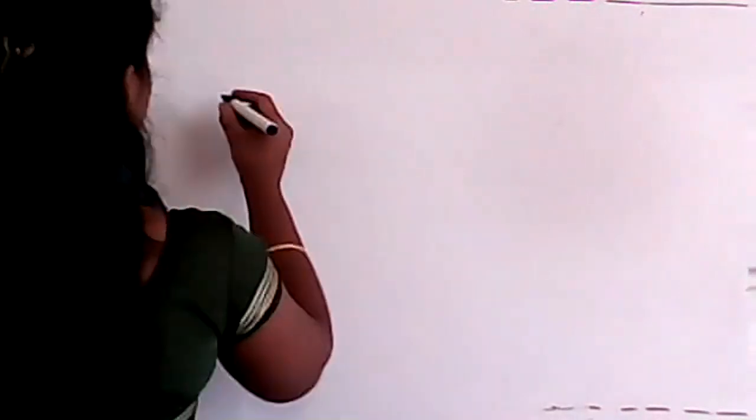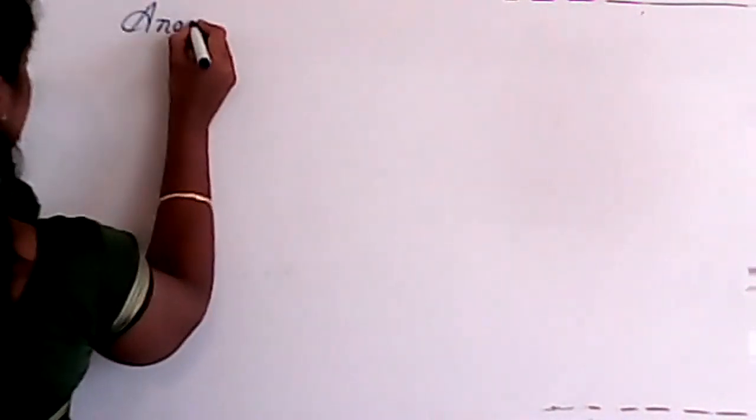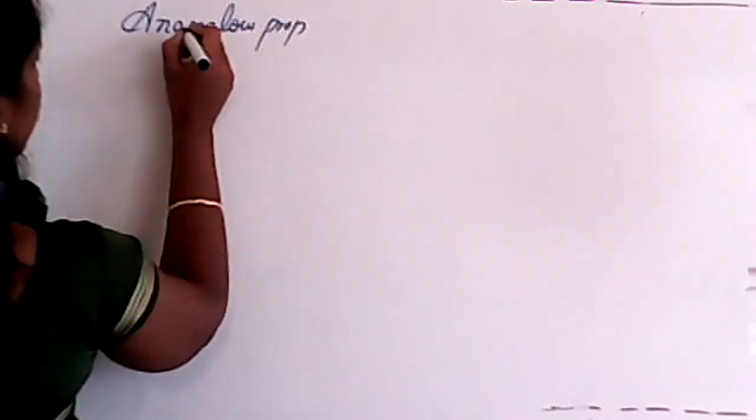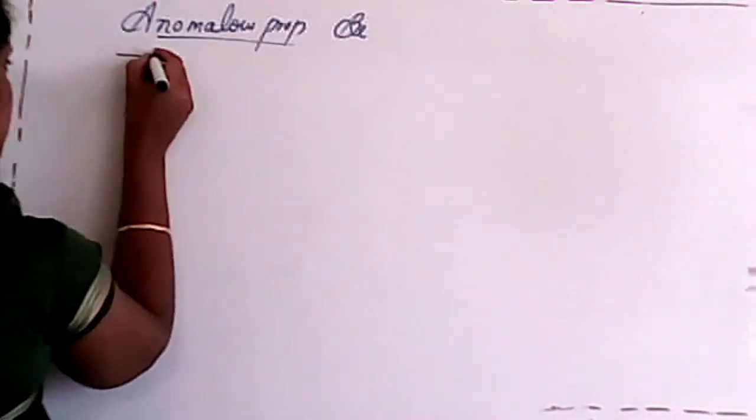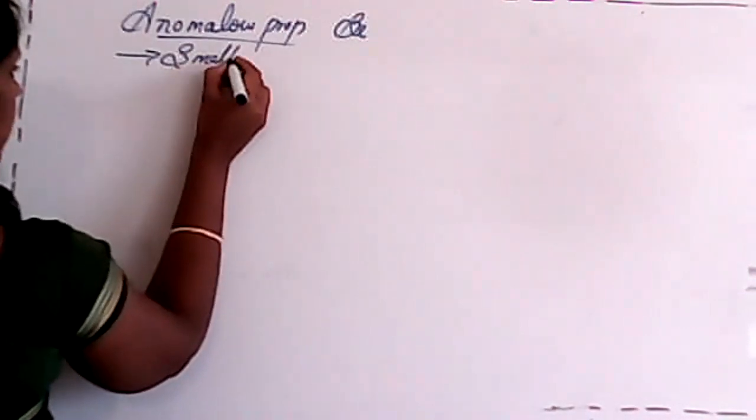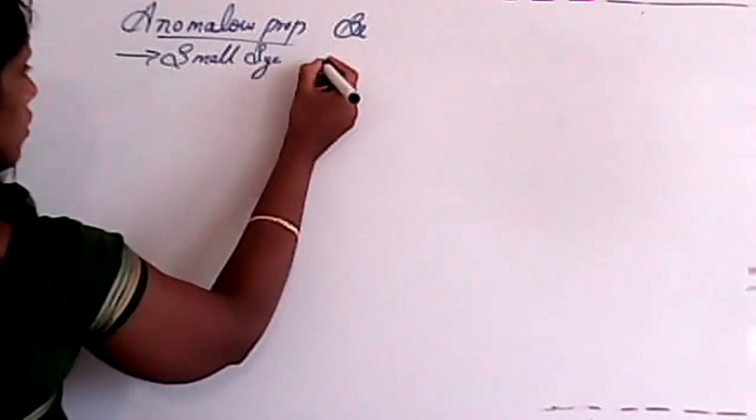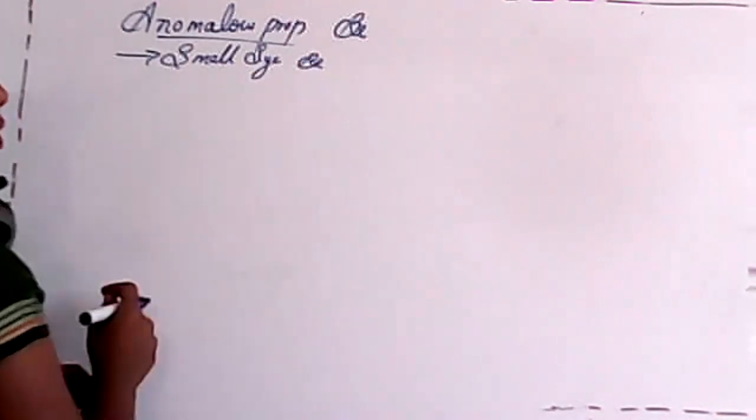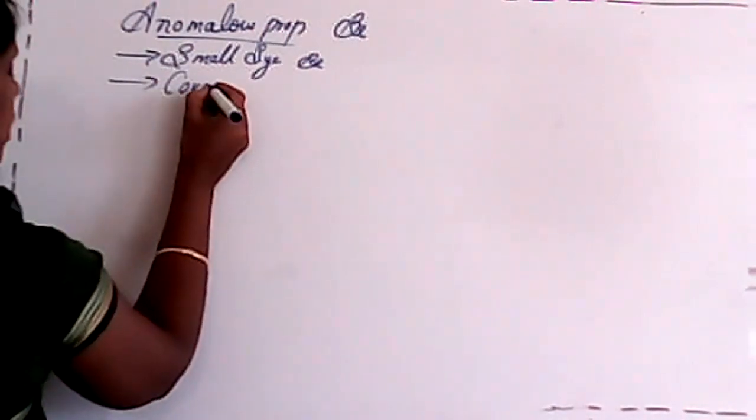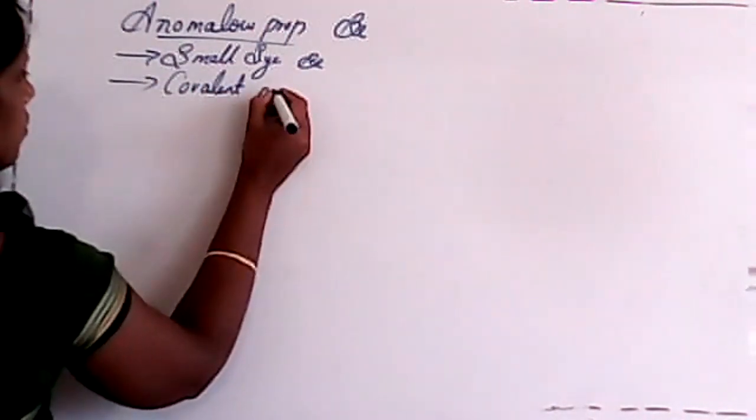Anomalous properties of beryllium. Any idea, students? We already studied this and I already told you, you have to write at least 2 points. Yes, one is the small size of beryllium, that is nothing but small atomic and ionic radii. Next one, yes, it's covalent nature. Very good, it is covalent in nature.